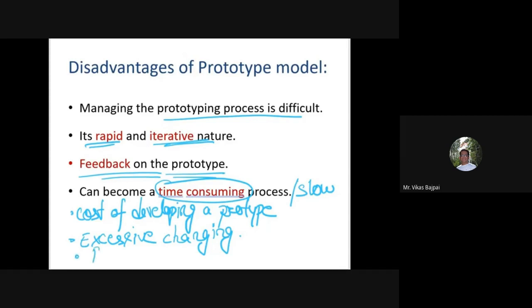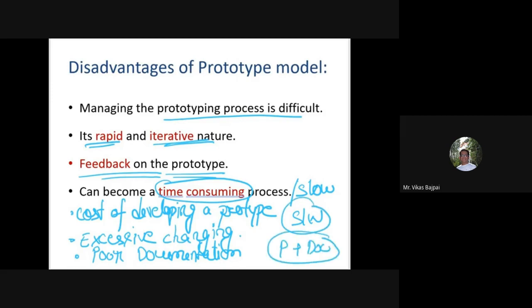It may result in poor documentation just because my requirements are frequently changing. And in the very beginning, we said software is complete when the product is associated with the documents. And poor documentation, of course, is not acceptable.